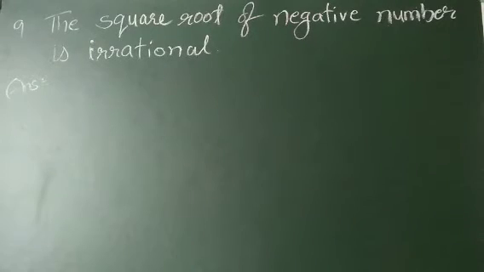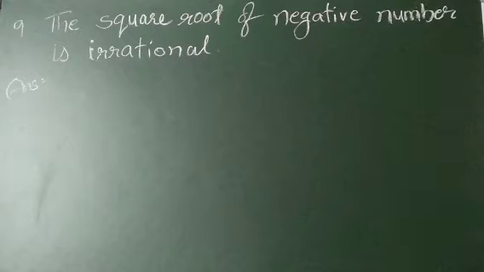Ninth question. The square root of a negative number is irrational. Before going to the problem, once we'll recall the knowledge of what we have. Irrational numbers, and before that, rational numbers. Rational numbers means the numbers which are in the form p by q, where p, q are integers and q is not equal to 0. That form of numbers are called rational numbers. Here they asked about irrational numbers: the numbers which we are unable to write in the form p by q. Those numbers are called irrational numbers.